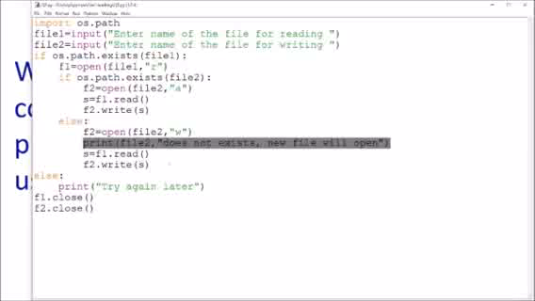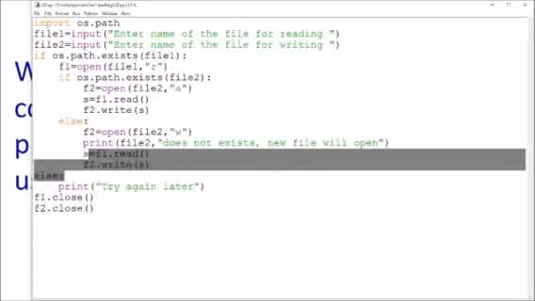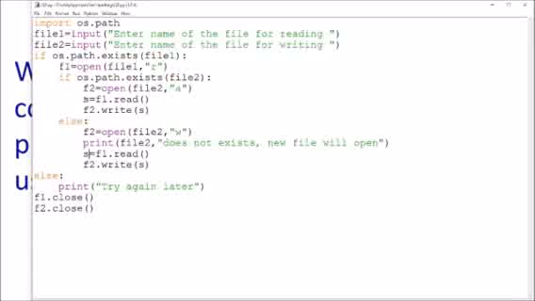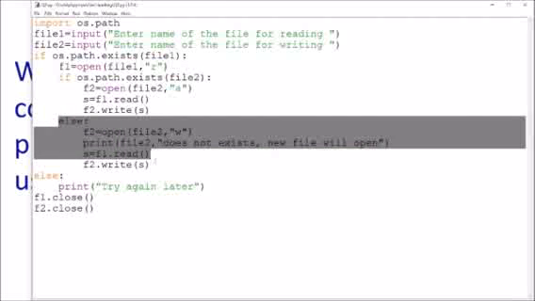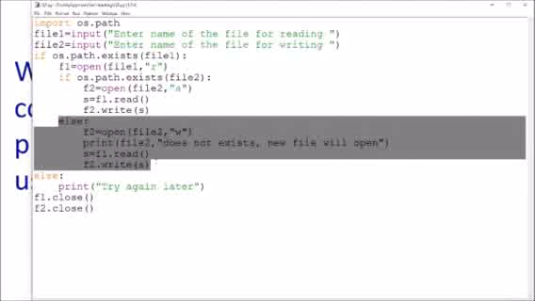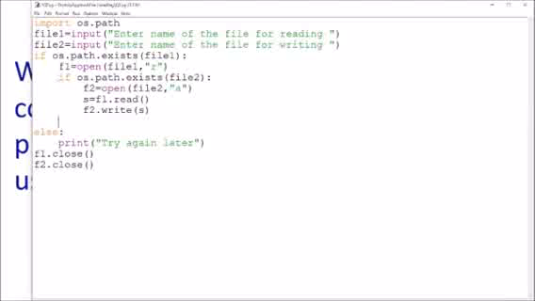If you are not doing this, if I remove this check and convert it into a comment and simply open the file, in that case also this program will be perfectly okay.